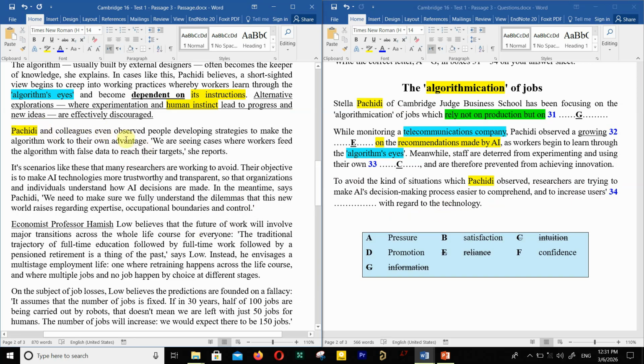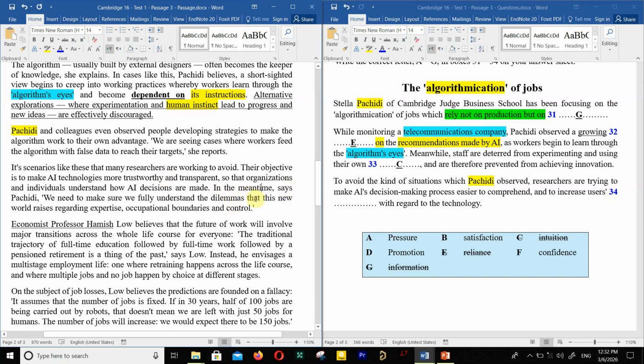Pashidi and colleagues even observed people developing strategies to make the algorithm work to their own advantage. "We are seeing cases where workers feed the algorithm with false data to reach their targets," she reports. It's scenarios like these that many researchers are working to avoid. Their objective is to make AI technologies more trustworthy and transparent, so that organizations and individuals understand how AI decisions are made. I think this is the answer for another question. Okay.